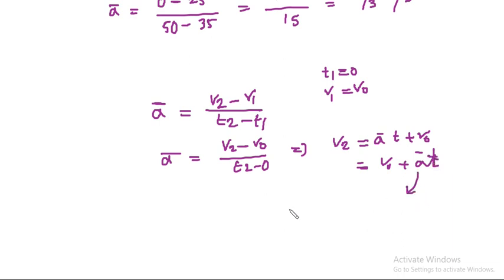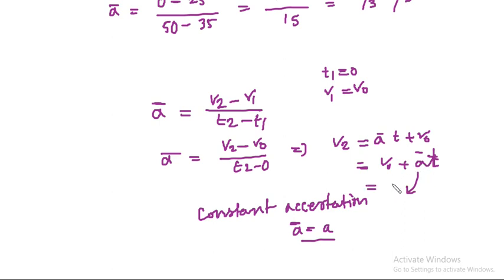Now if the acceleration of the particle is constant, in case of constant acceleration, instantaneous acceleration and average acceleration will be same. Okay, so we can just write here v equal to v0 plus at.